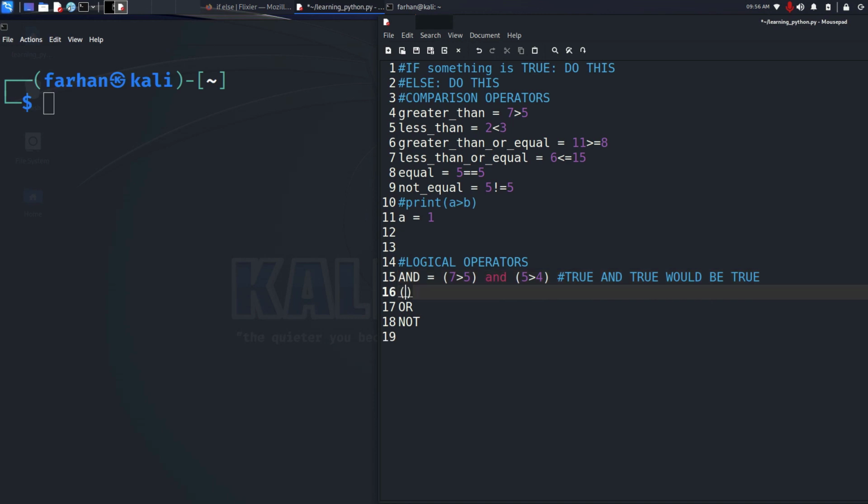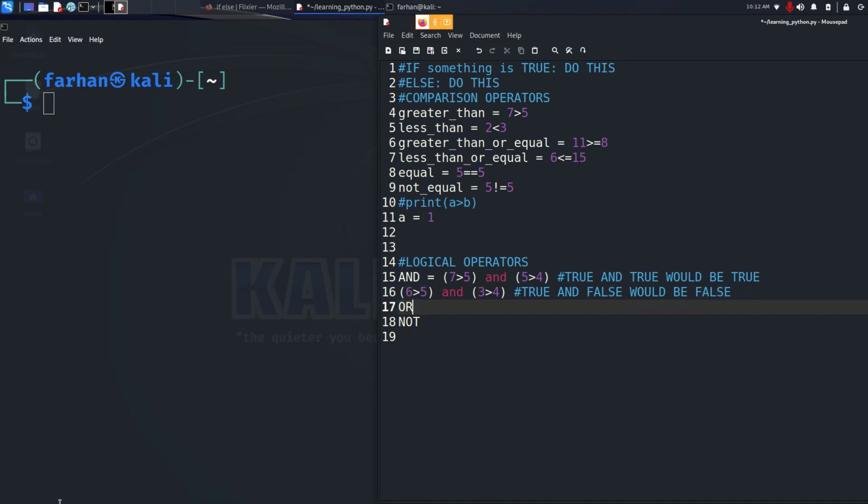If I suppose wrote 6 greater than 5 and 3 greater than 4, what do you think this statement would be? This statement would be false. It's because even though 6 is greater than 5, which is true, 3 is not greater than 4, so this would be false. So true and false would be false.